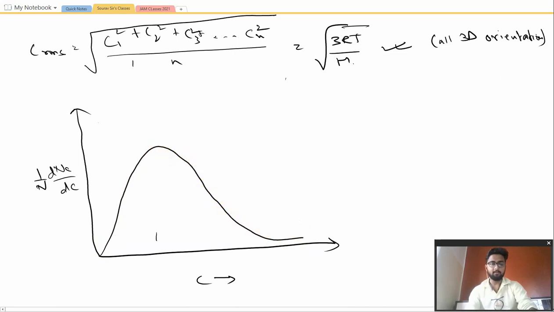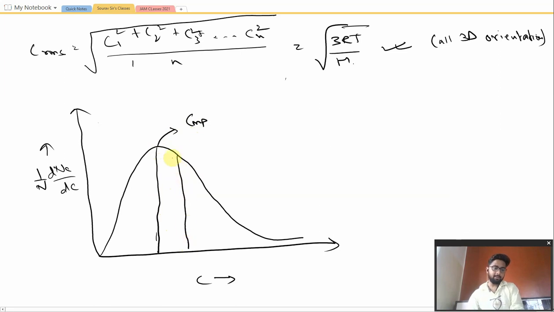In this graph, let me just write down the velocities. The highest point of this curve is the most probable velocity, because the y-axis represents not the number but the fraction of molecules. The highest fraction of molecules occupies this speed, which is why this speed is known as CMP, the most probable velocity. Beside this, at the point here, we have the C average.